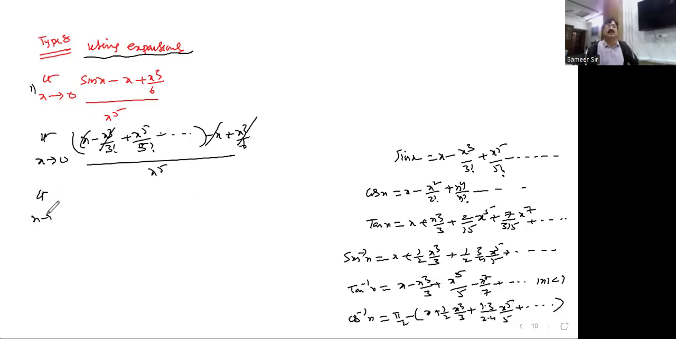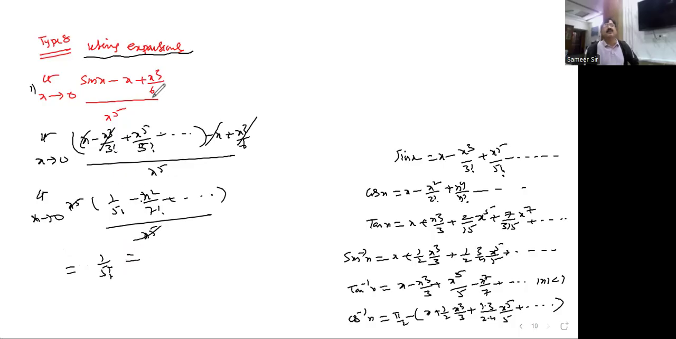So limit x tends to 0. Okay, x to the power of 5 we take common: 1 by 5 factorial minus x square by 7 factorial. It will be like this. And here x to the power of 5 is there. Cut it off. And if you substitute the limit, everything becomes 0. Only 1 by 5 factorial is left out. If you differentiate this one 5 times also, you will get the same answer. 1 by 120 you will get.